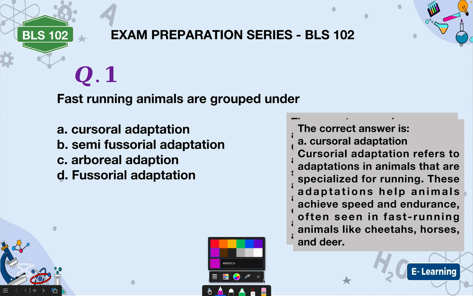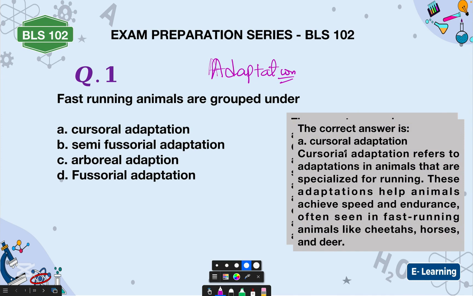So we have the first question here that says fast-running animals are grouped under cursorial adaptation, semi-fossorial adaptation, arboreal adaptation, and then fossorial adaptation. So it means you should read adaptation as a topic. All right. That is just the implication of what we have here. So you can go and get every information about adaptation. Now, the correct answer to this question is cursorial